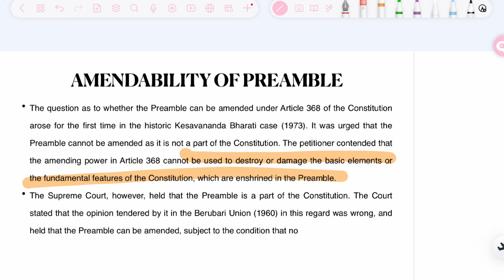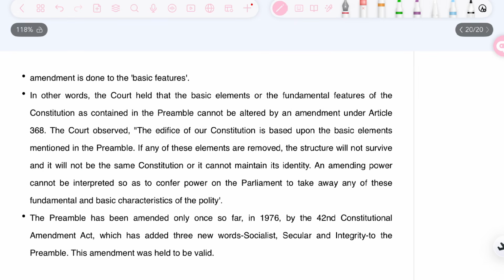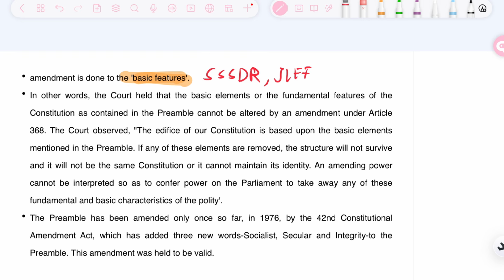So the Supreme Court held that the preamble is a part of the Constitution. The court stated that the opinion tendered in the Berubari Union case in this regard was wrong, and held that the preamble can be amended, subject to the condition that no amendment is done to the basic feature. Now, what is this basic feature? It is the triple S, D, R and J, L, E, F. In other words, the court held that the basic elements or fundamental features of the Constitution as contained in the preamble cannot be altered by an amendment.